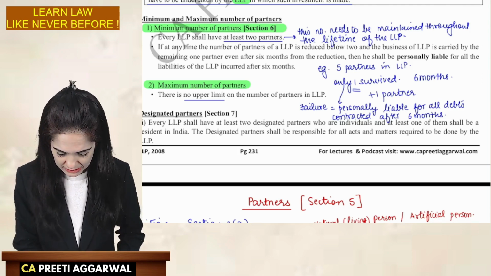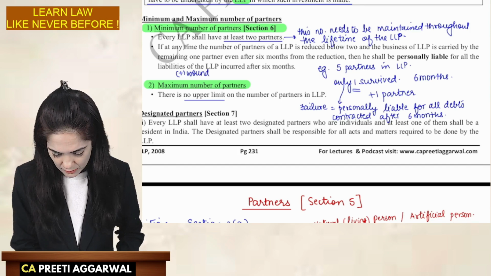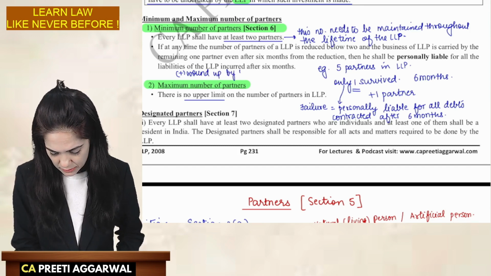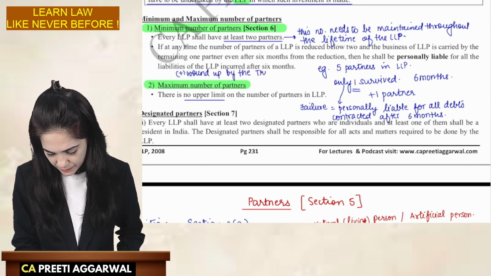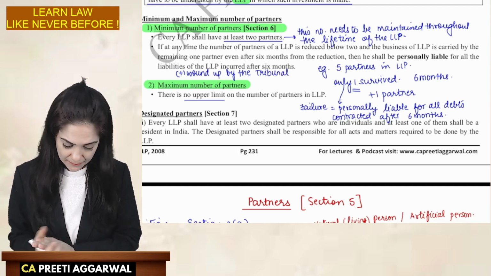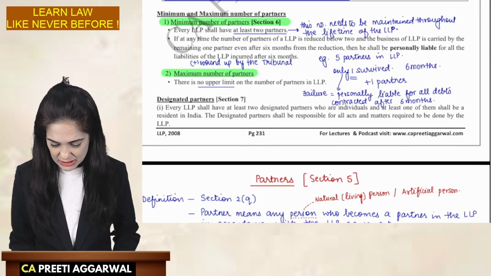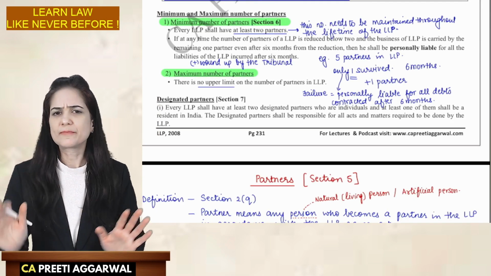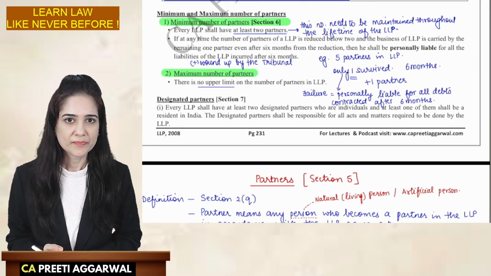So, you can say in this case, it may be wound up by the tribunal. Okay, it may be wound up by the tribunal. Let us now discuss everything about designated partners.